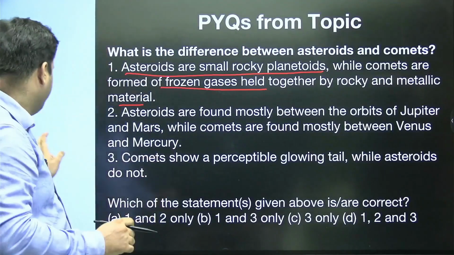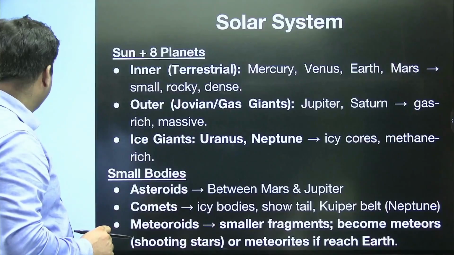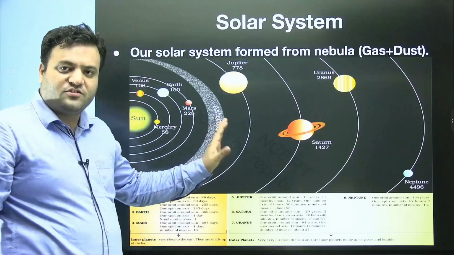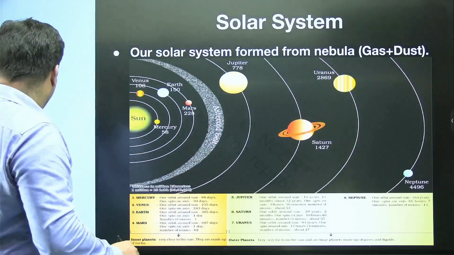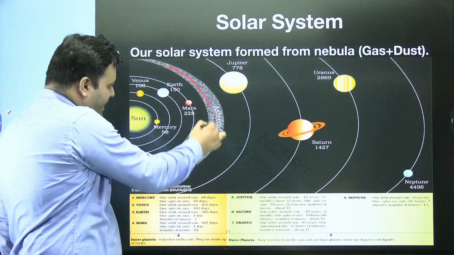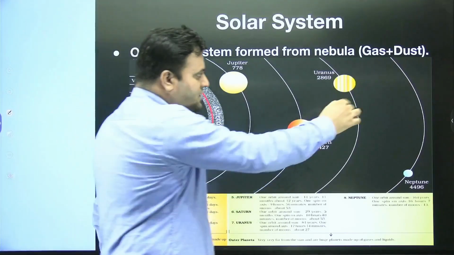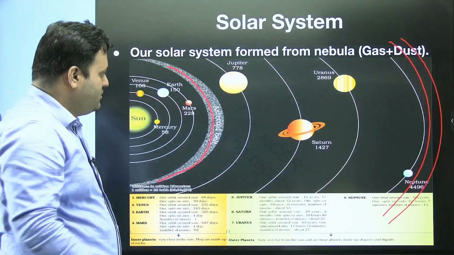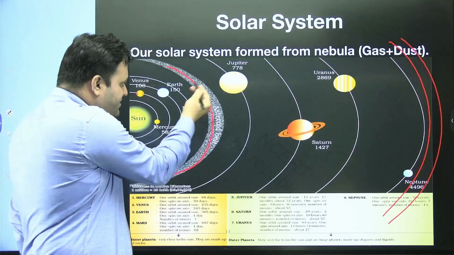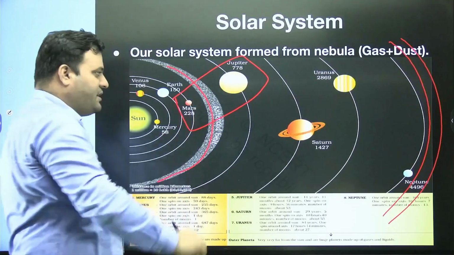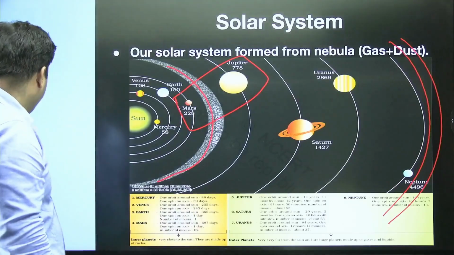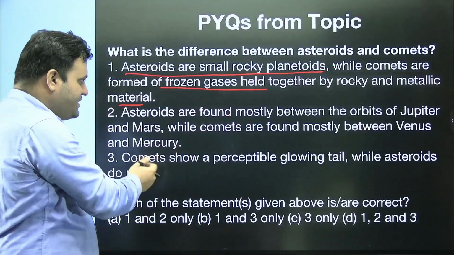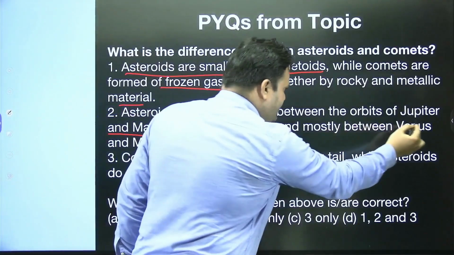Let me remind you that when we discussed this aspect, I told you that we have an asteroid belt, so most of the asteroids lie in this particular region. And I told you that we have a Kuiper belt, where mostly we have comets. This asteroid belt is sandwiched between Jupiter and Mars. So asteroids are found between the orbits of Jupiter and Mars. Yes, this statement is correct.